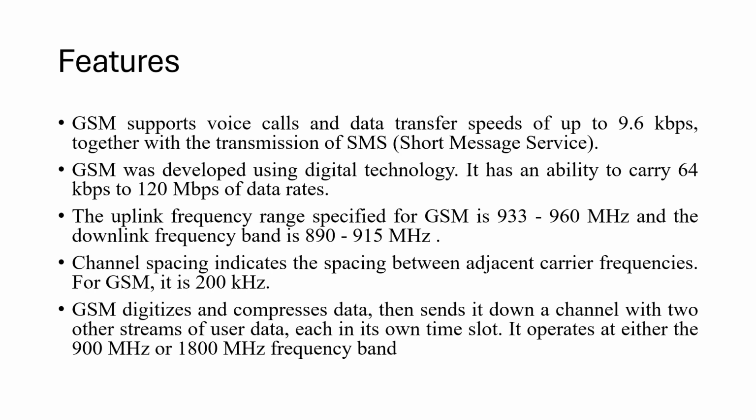and the uplink frequency range, which is specified for GSM, is in the range of 932 to 960 megahertz, and the downlink frequency for this band supports for this GSM operation is from 890 to 915 megahertz. The channel spacing indicates the spacing between adjacent carrier frequencies. For GSM, it is around 200 kilohertz. So this is the guard band.